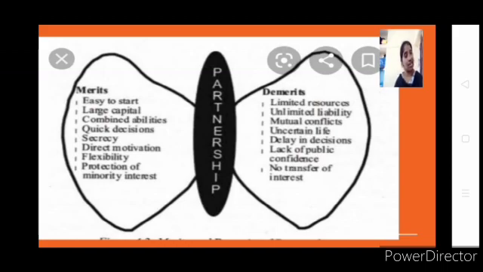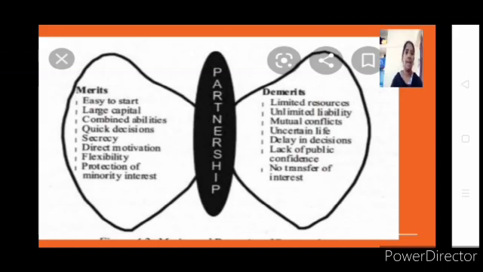Immediate decisions, as a sole proprietor can take, we cannot take in a partnership firm, because in sole proprietorship you don't have anyone from whom the sole proprietor has to take consent. If he is willing, he can go ahead. If he is not willing, he can drop it. Anyway he can take a decision, but that does not happen in a partnership firm because of the involvement of more